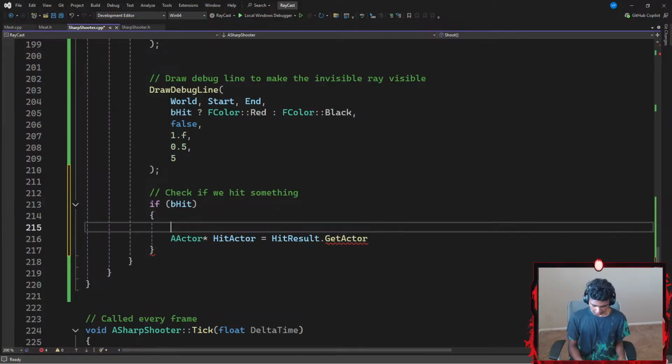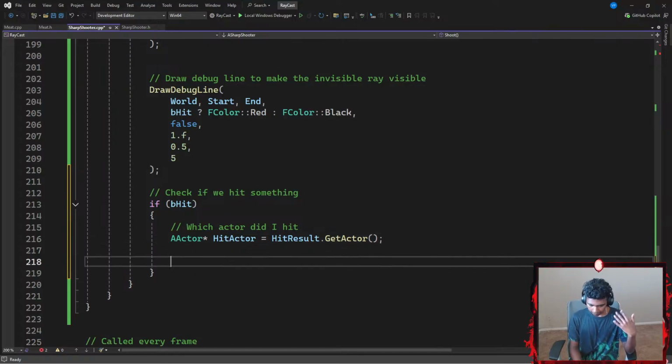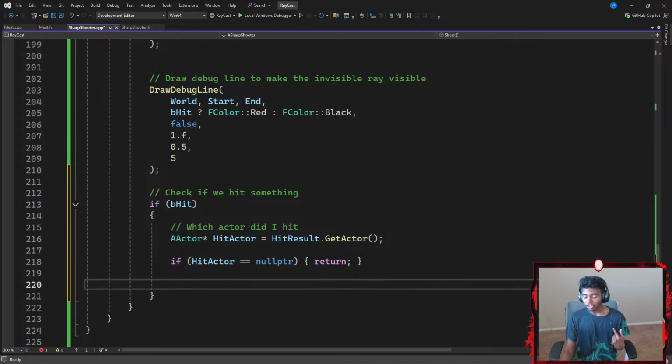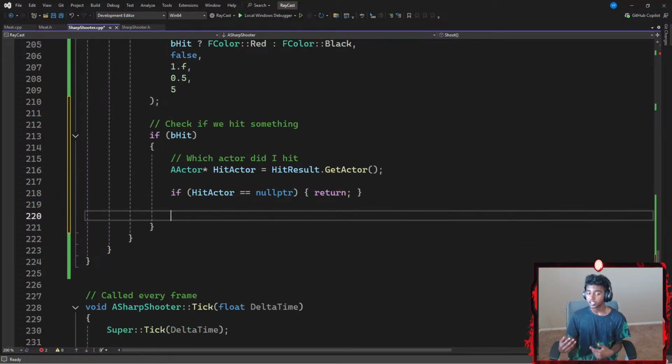Okay, so maybe I'm gonna go ahead and add a comment that says, which actor did I hit? This checks which actor did I hit, and then I'm gonna get that actor which I hit, okay? And then I'm gonna add an if statement to check if my hit actor is equal to nullptr. If my hit actor was null, then I wanna go ahead and return, ending with a semicolon. On the other hand, if my hit actor was not null and there is some kind of data stored inside of it, which means I hit something, I want to display what I hit.